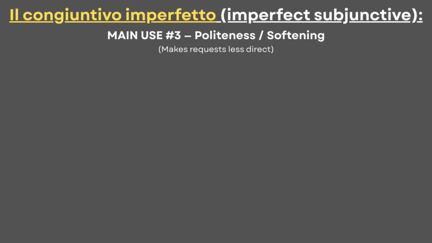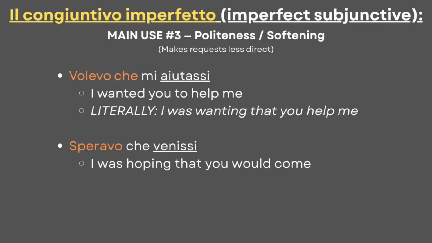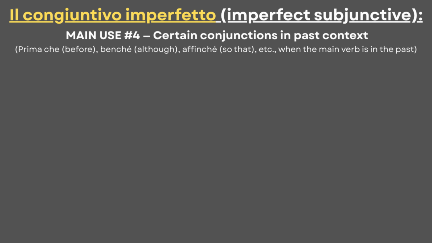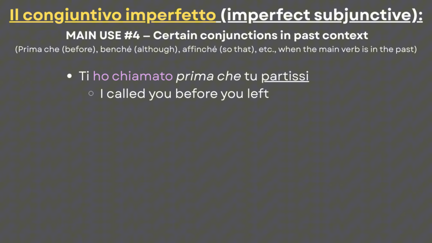The third use of the imperfect subjunctive is politeness, or a softening of a tone. By using this mood, we make requests sound less direct, like saying, Volevo che mi aiutassi. Speravo che venissi. At last, the mood can also be triggered after certain conjunctions, when the main verb is in the past. Prima che, benché, affinché, etc. An example is Ti ho chiamato prima che tu partissi.